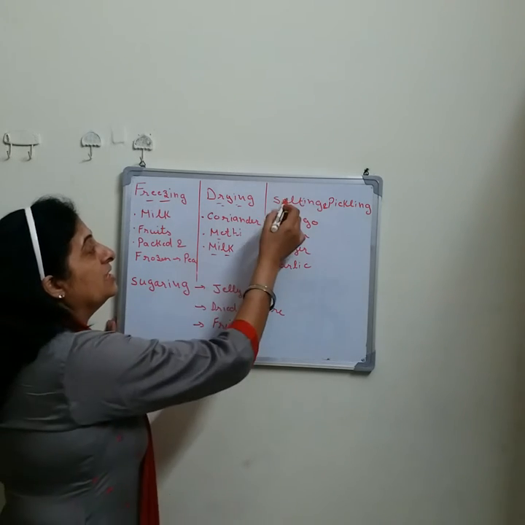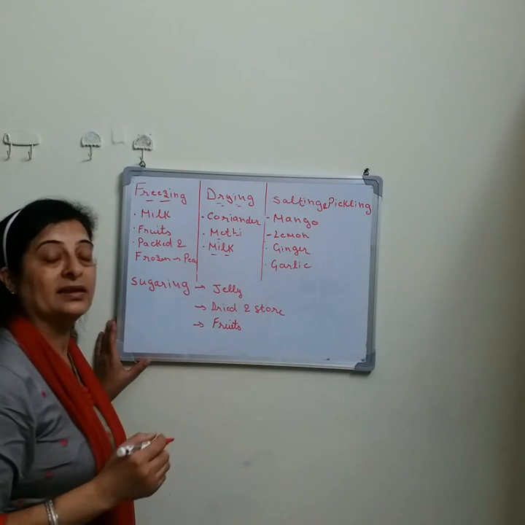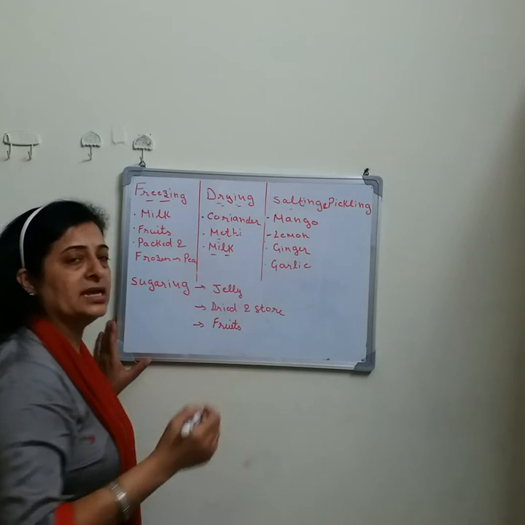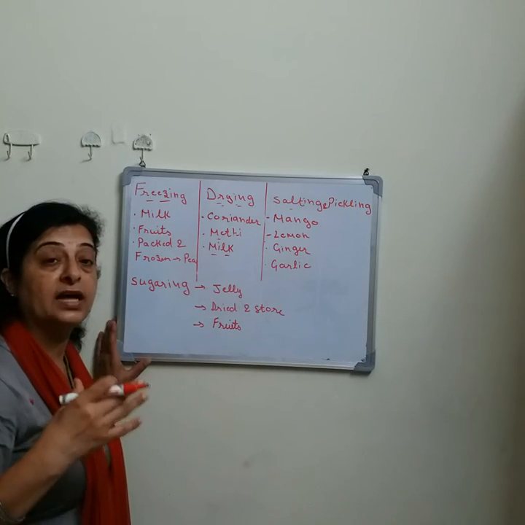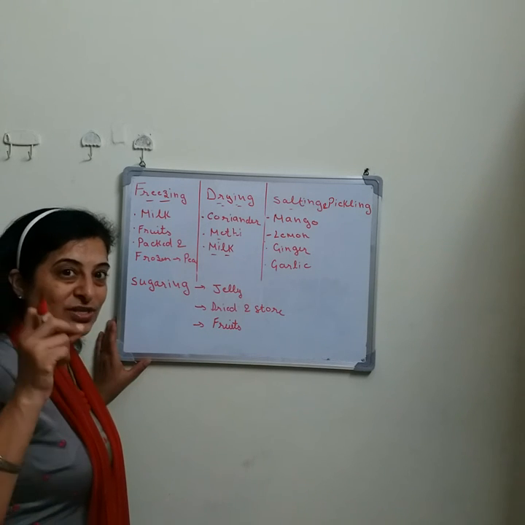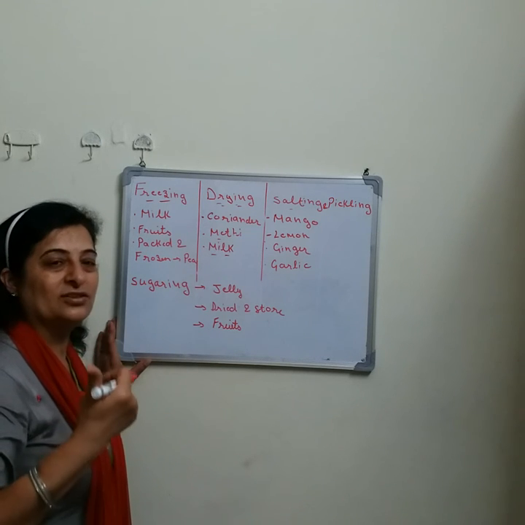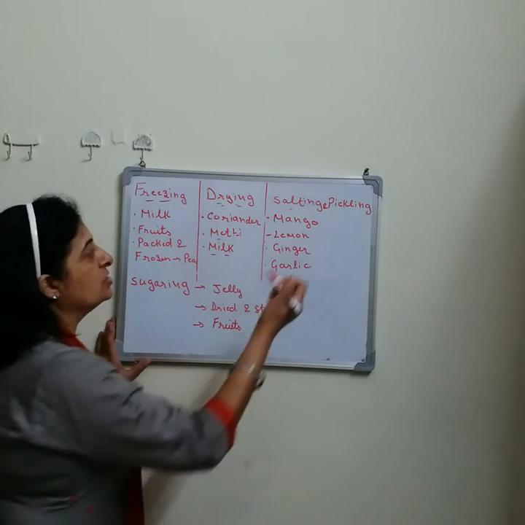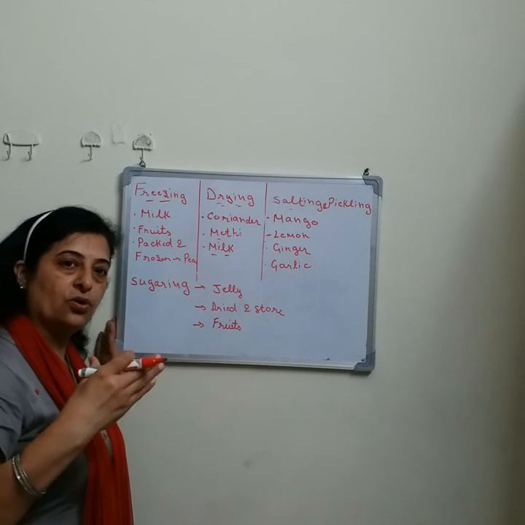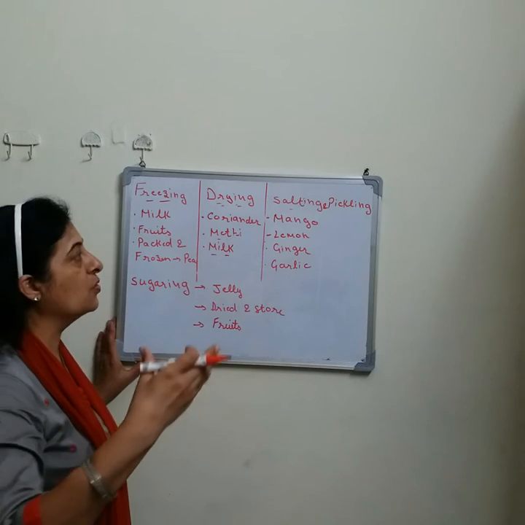Now the next important method is salting and pickling. Yes, salting and pickling. If we add salt to any material, the salt absorbs the moisture present in the food item, and this moisture is a must for the growth of germs. So salting means no moisture, no germs. Salting of food materials prevents the germs from growing and we can preserve the food for a longer time.